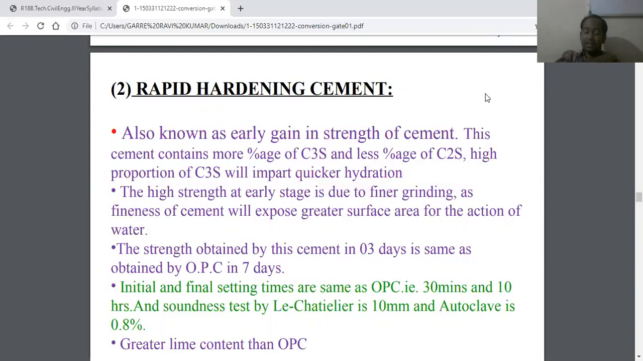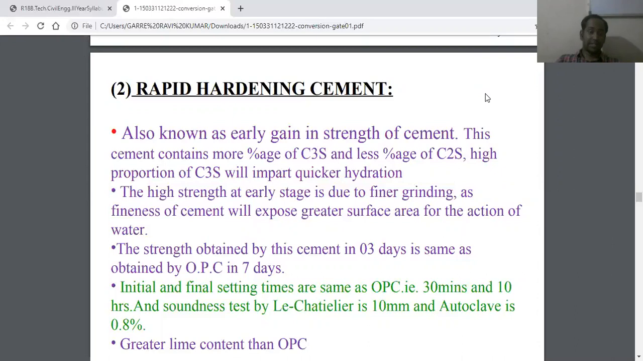The rapid rate of development of strength is attributed to the higher fineness of grinding and a higher C3S and lower C2S content. A higher fineness of cement particles exposes greater surface area for the action of water, and a higher proportion of C3S. So this results in quicker hydration.